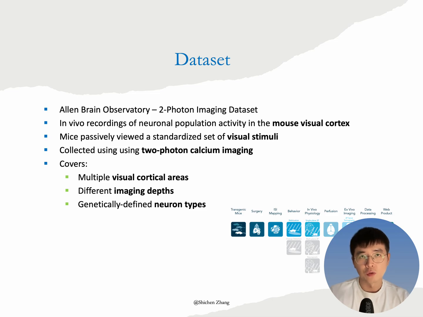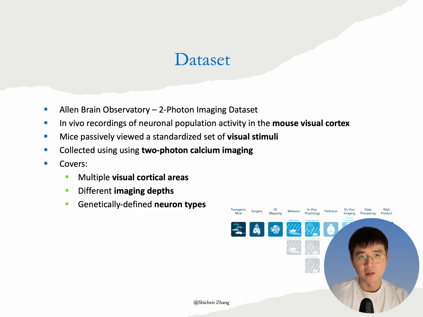The dataset used in this project is Allen Brain Observatory Visual Coding two-photon imaging data released by the Allen Institute for Brain Science. This dataset contains large-scale in vivo recordings of neuron activity from the mouse visual cortex as the animal passively views a fixed set of visual stimuli.